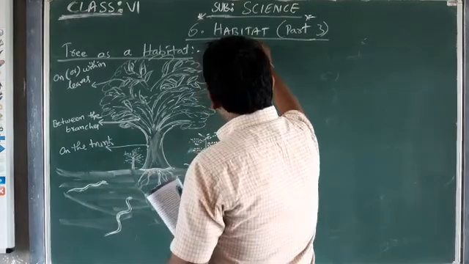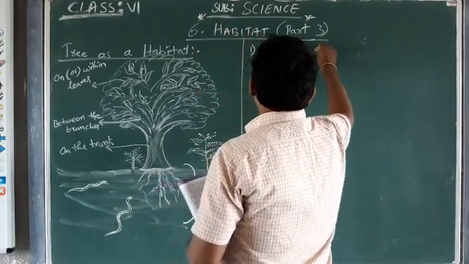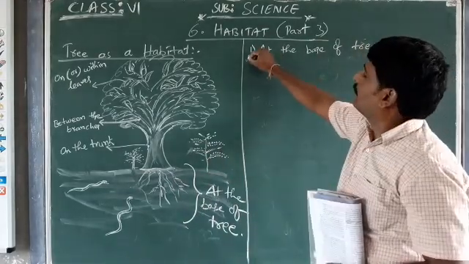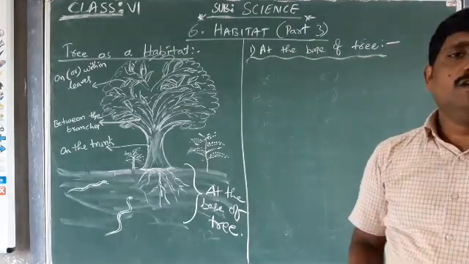First case, we'll see at the base. At the base of the tree, what are the living organisms we are going to find?